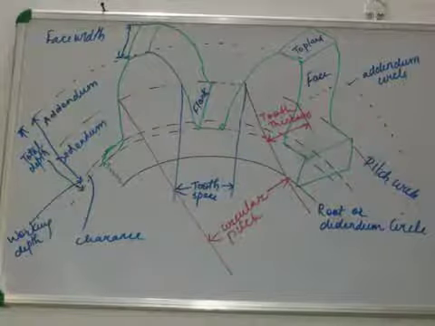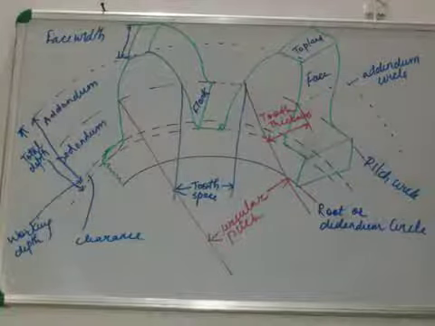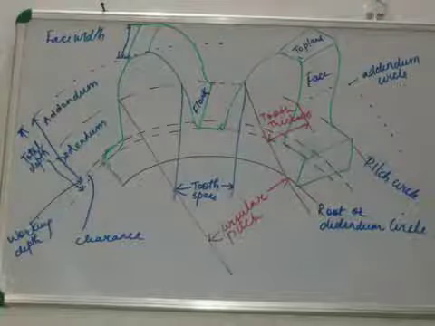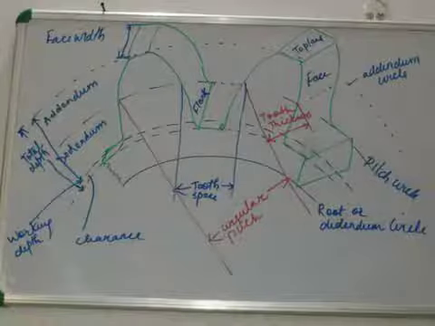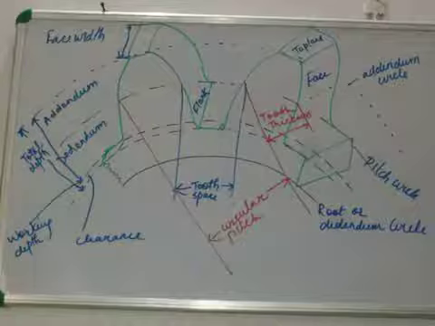Then we have module. Module is the ratio of the pitch circle diameter to the number of teeth. It is mathematically given as M is equal to pitch circle diameter upon the number of teeth. Then we have circular pitch.